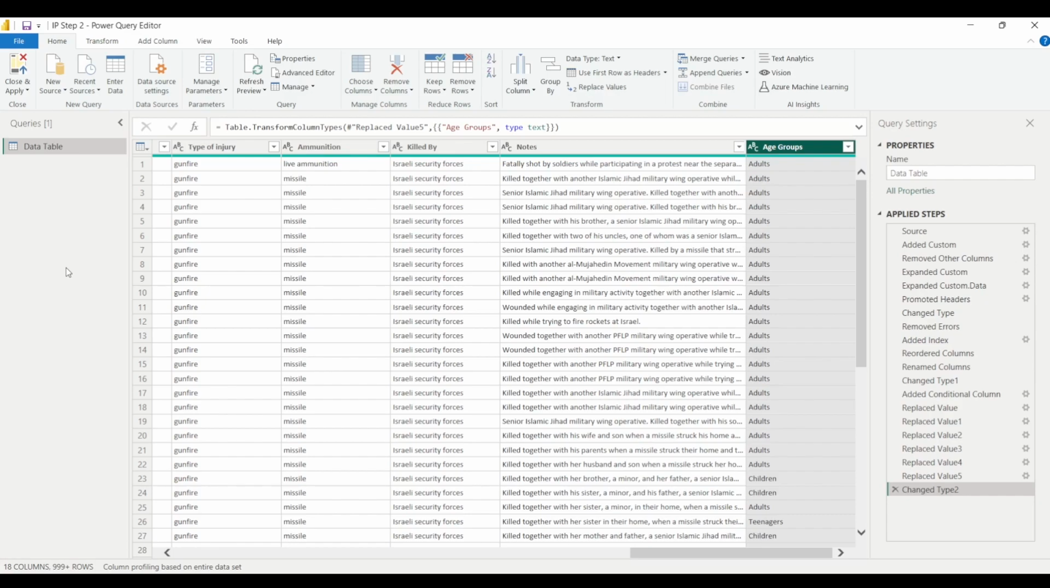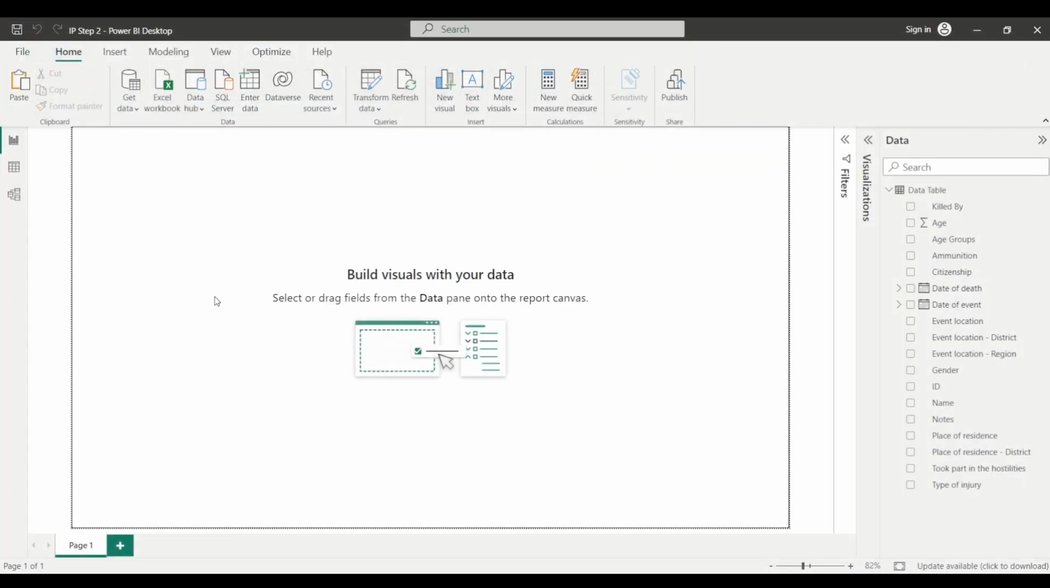Now, once I've applied the changes, we can go back to the report view. So I'll just simply click on close. So that's how we have cleaned and prepared the data for the reporting purposes.